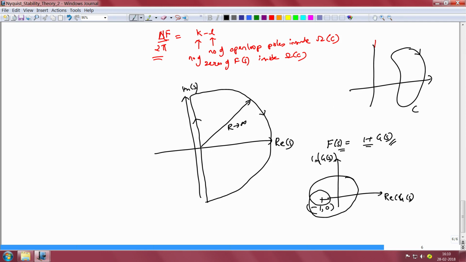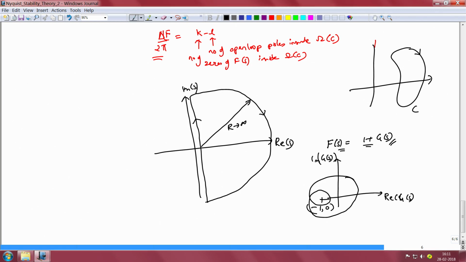So to minimize this computation of 1 plus g of s given g of s, I simply look at the encirclement of the point -1, 0 in the g of s plane rather than looking at the encirclement of the origin in the f of s plane. So what we shall have to do in order to determine the stability of the closed loop system is to plot g of s for values of s along this D shaped contour and look at the number of times it encircles the point -1, 0 in the g of s plane.